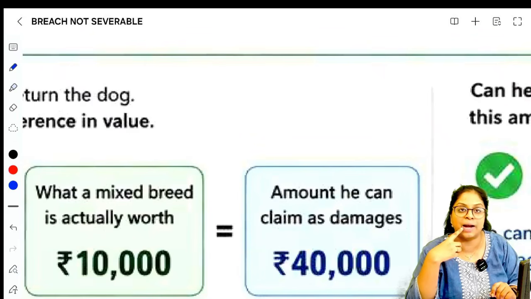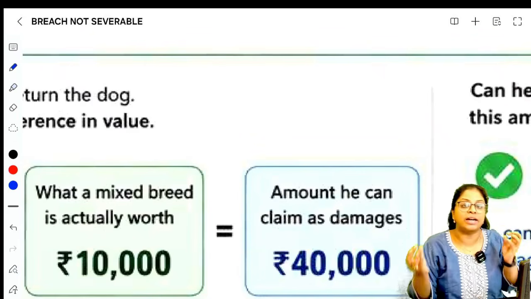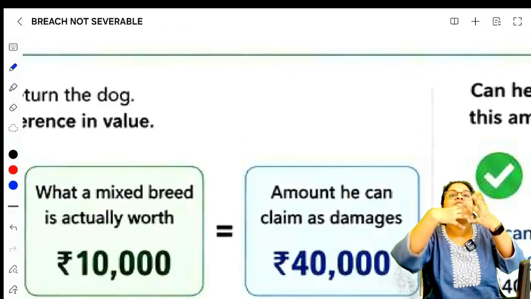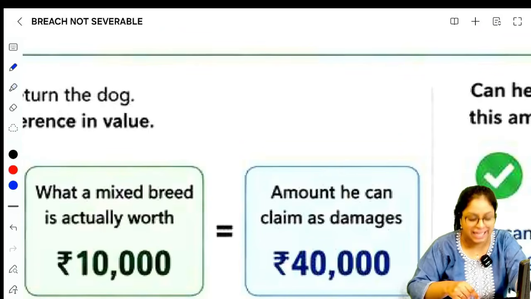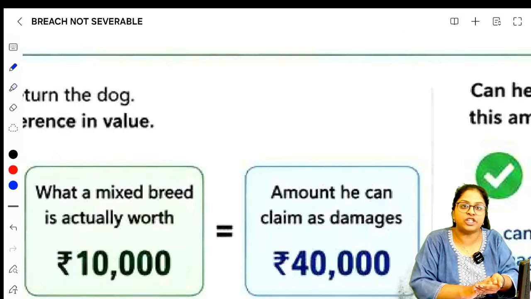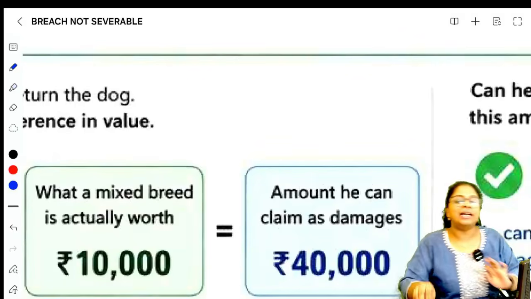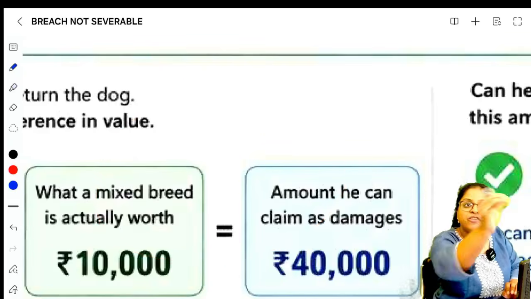What are you telling? What is the animal lover telling? He does not want to return the dog. He does not want to cancel the contract, but he is telling only give me my damages back. So here, is it a breach of condition? Yes. But is he treating that as a breach of warranty? Yes. Because if it's a breach of warranty, you can only claim damages. He is also doing the same thing. He is telling only give me the difference amount.